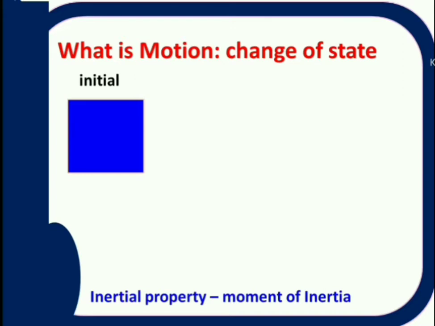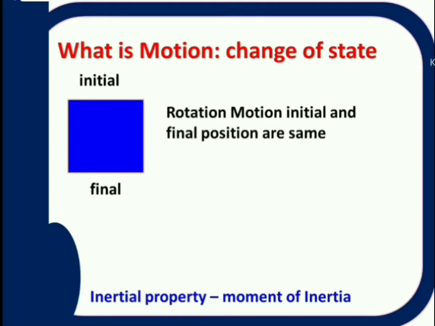Next, now let us discuss about rotational motion. Rotational motion means, see here, this is the body, initially is at this position and now this is the final position. If you clearly observe, the initial position and final positions are same. If the initial and final positions are same, then this type of motion is called rotational motion.